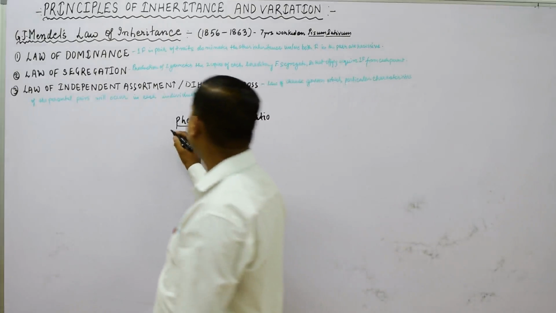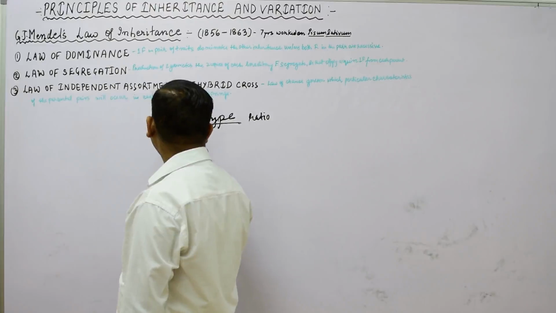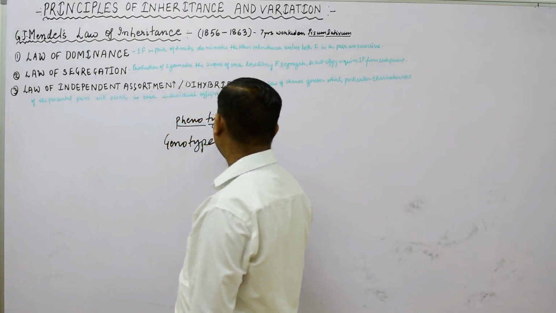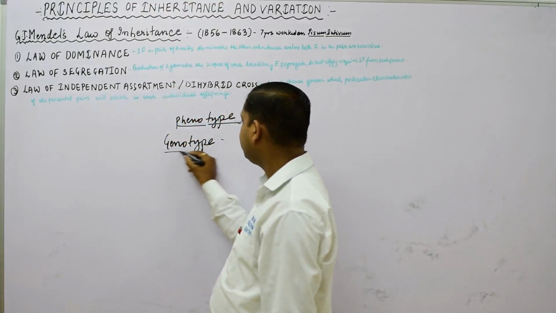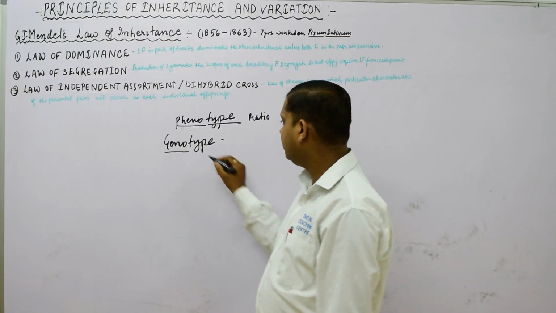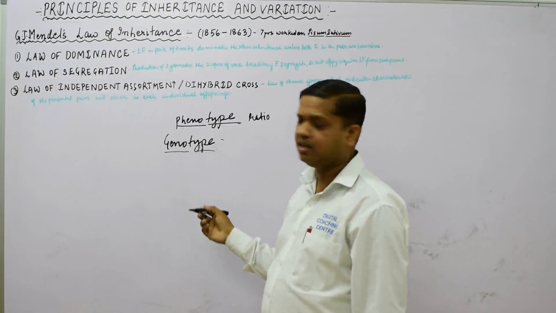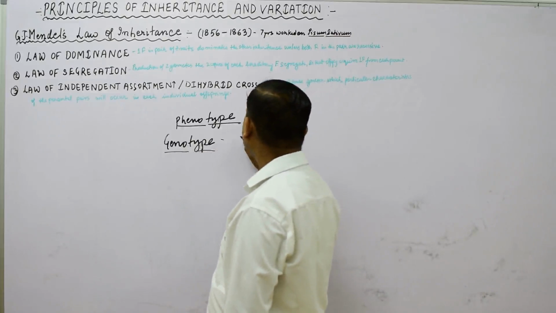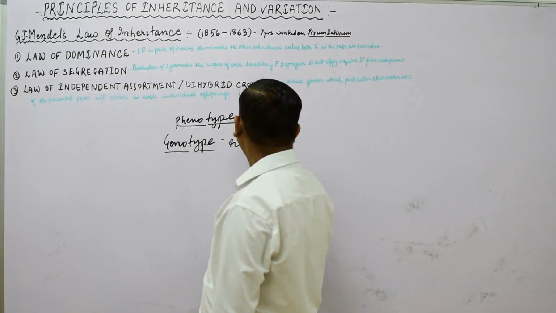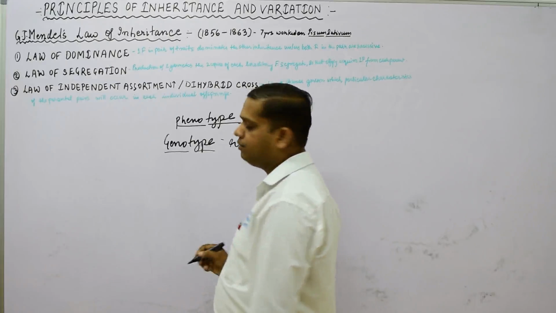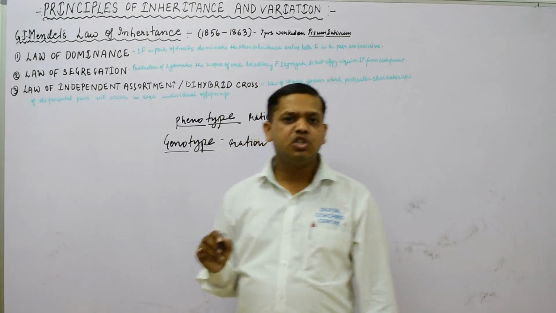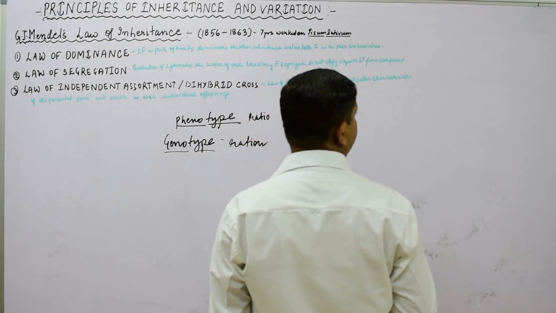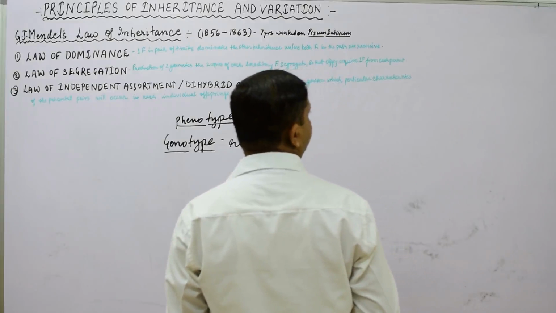The next term which we have to understand is genotype, or genotypic character. Geno means we are relating to the gene, and type means we are getting a ratio related to genes. That analysis is done with the help of the genotypic ratio. So in a cross we will see the phenotypic ratio as well as the genotypic ratio. Both ratios are important to understand.